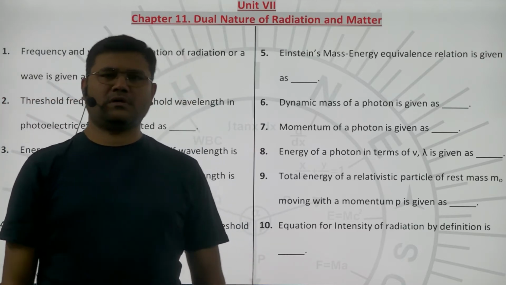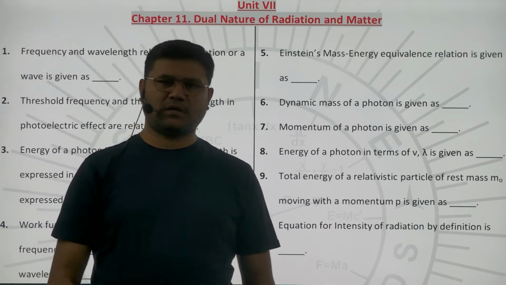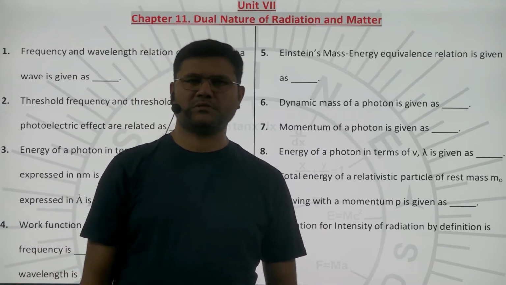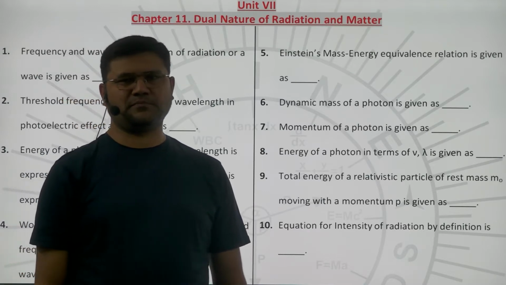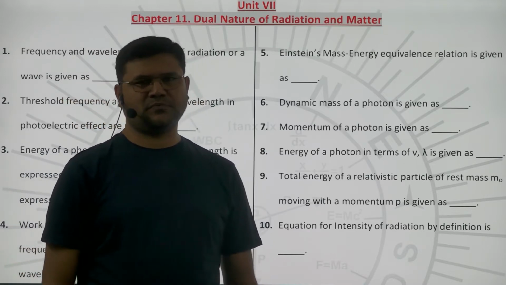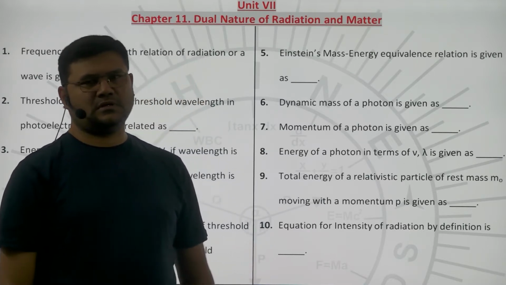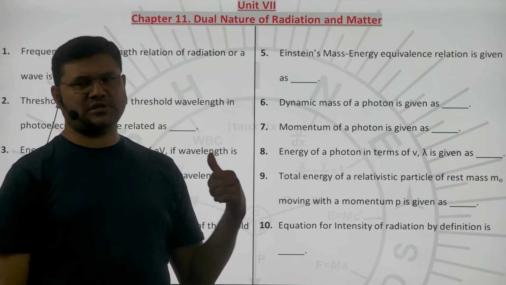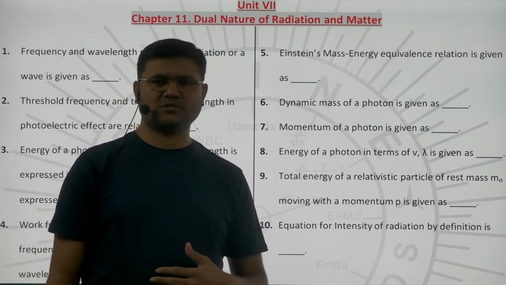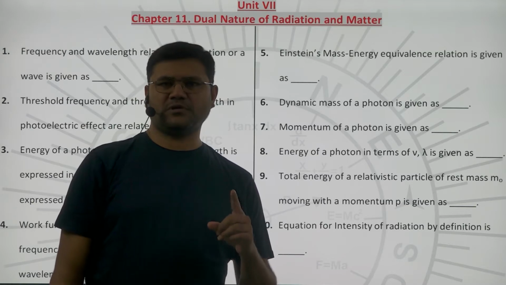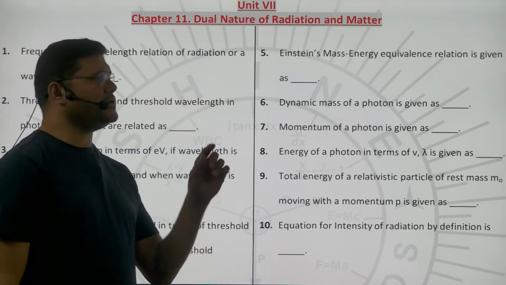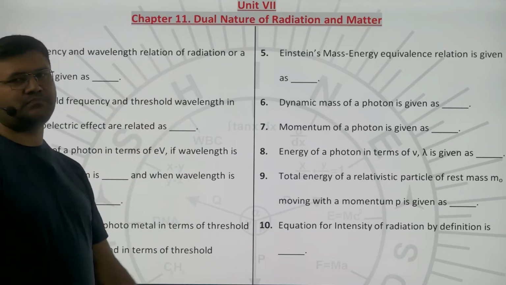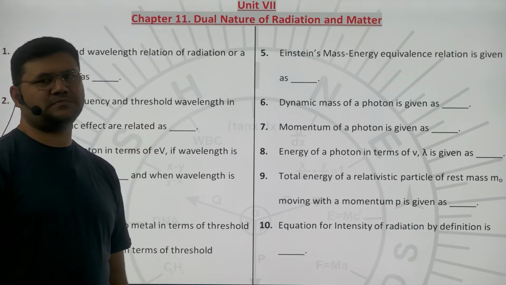Hello. In this video and the coming videos, I will discuss the most important formulae of all chapters. To start with, the most important formulae for JEE and NEET, including boards, from unit number 7, chapter 11, dual nature of radiation and matter, are being discussed.